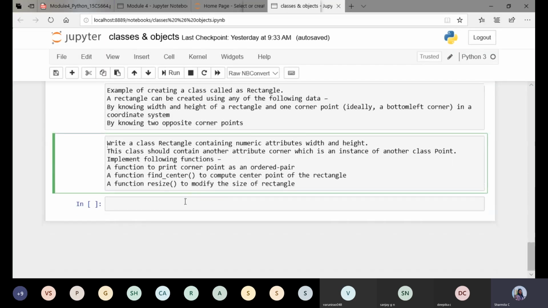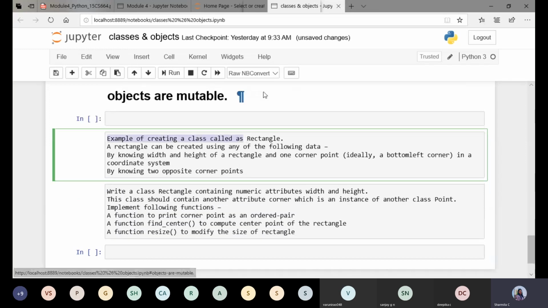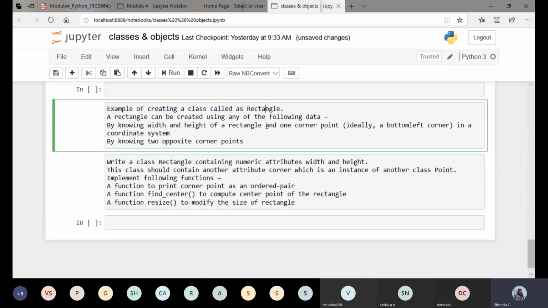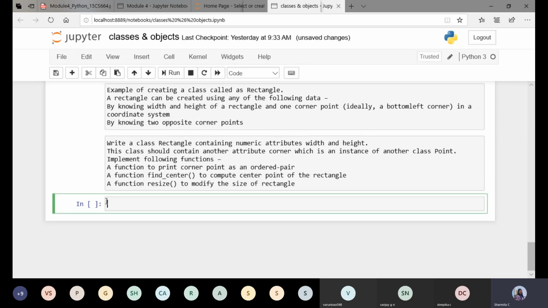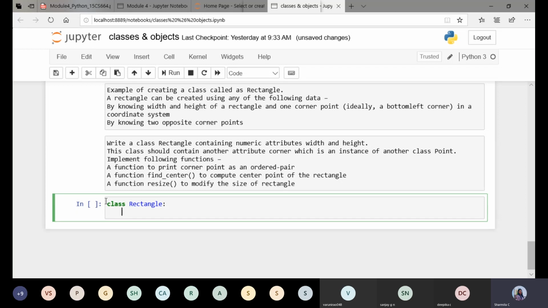Now coming to this, we are supposed to create how many classes now? Two classes. One is the class rectangle, the second one is the class point. So let's start creating it. The first class is rectangle. Now you just see here, in the previous example, whatever we considered, we used to create an empty class.